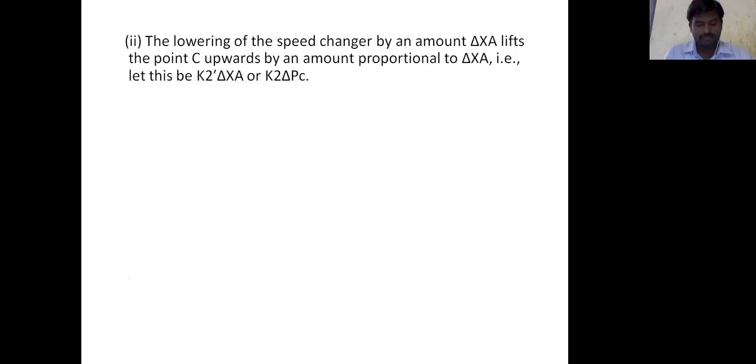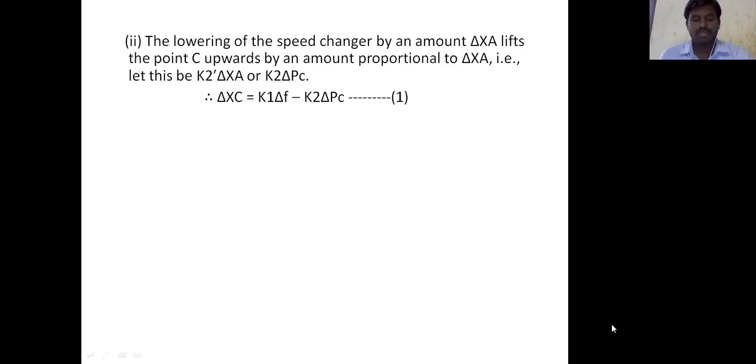The second factor is lowering the speed changer by an amount delta xa. This lifts c upwards by an amount proportional to delta xa, that is, k2 into delta xa or k2 into delta pc. Finally, delta xc equals the contribution of two factors, b and a: k1 into delta f minus k2 into delta pc.